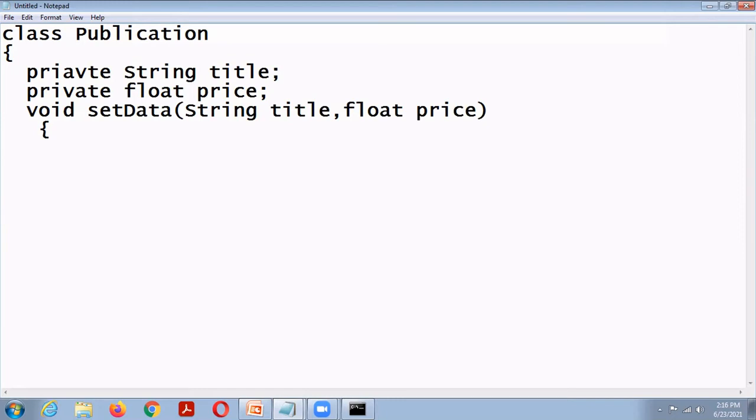So how can we differentiate the data member and argument? What keyword is used to differentiate them? Here the data member and argument have the same name. So how can we differentiate? This keyword. Okay, very good. This keyword refers to the current object. So this.title equal to title, then this.price equal to price.